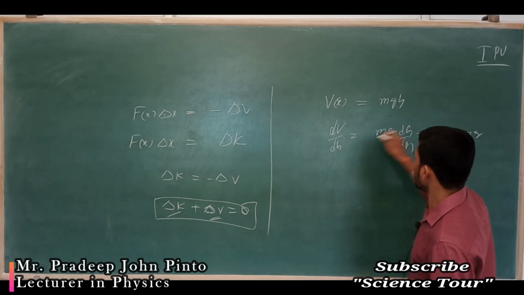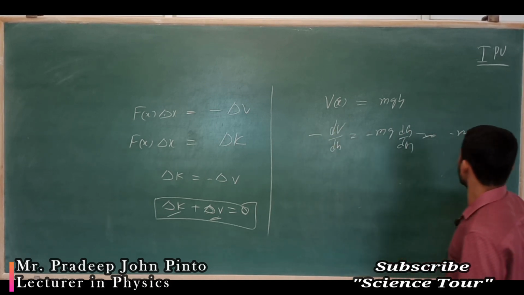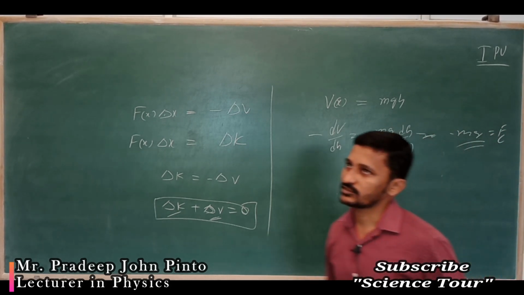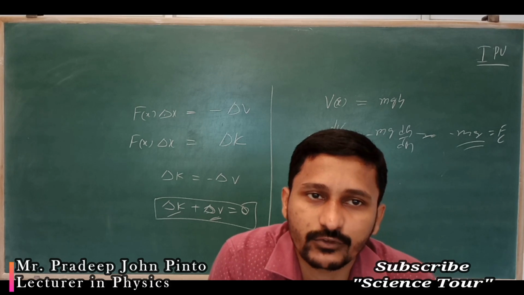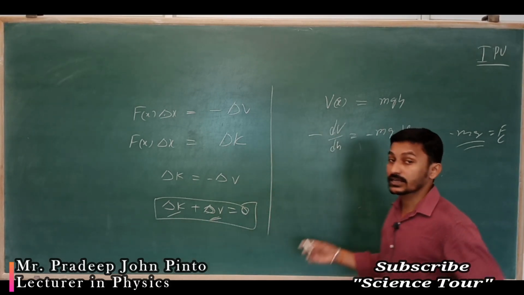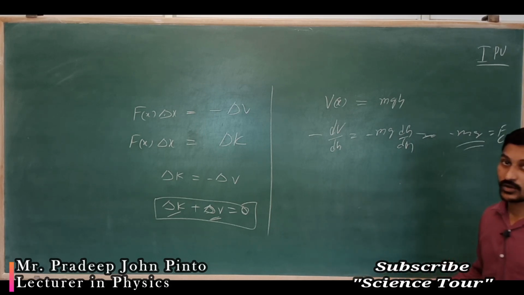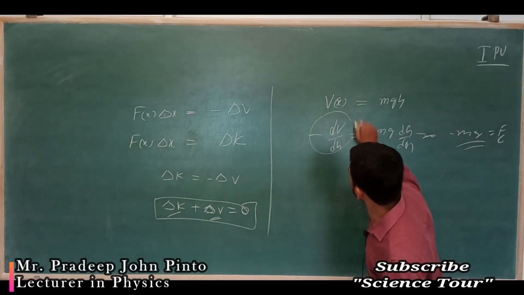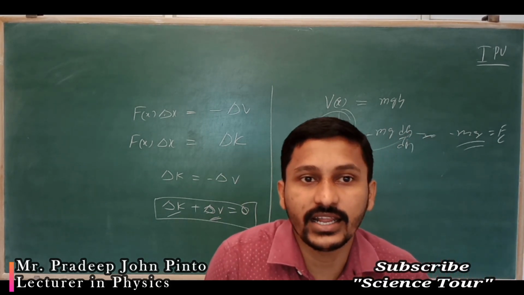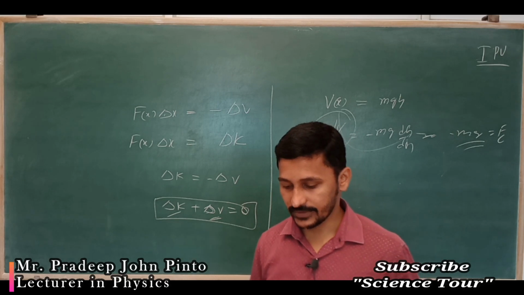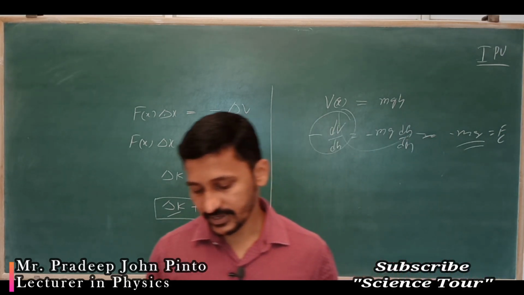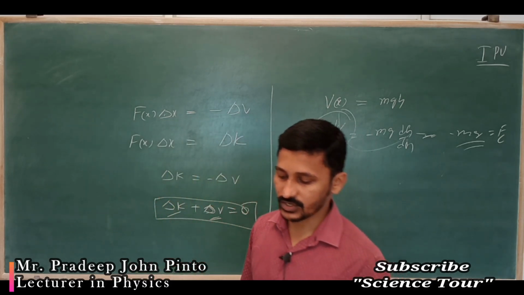The negative of that gives me the force, which is the gravitational force, which is a conservative force. Fc stands for conservative force, that is the gravitational force. Now I can say that a force is a vector quantity, but it is derived from potential energy, which is a scalar quantity. A force f of x is conservative if it can be derived from a scalar quantity.